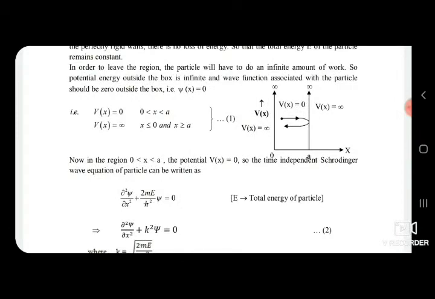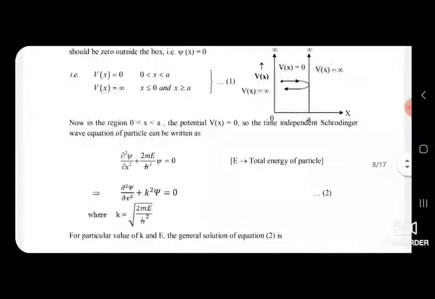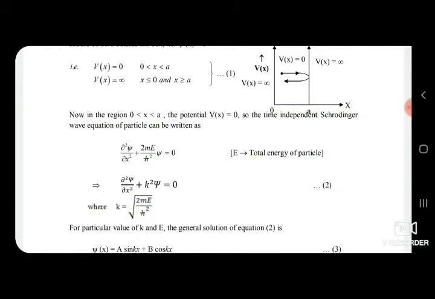Now, in the region 0 < x < a, the potential energy V(x) equals 0. So, the time-independent Schrodinger wave equation for the particle moving in a one-dimensional box can be written as del squared psi upon del x squared plus 2mE upon h-bar squared psi equal to 0. That is the one-dimensional Schrodinger wave equation.